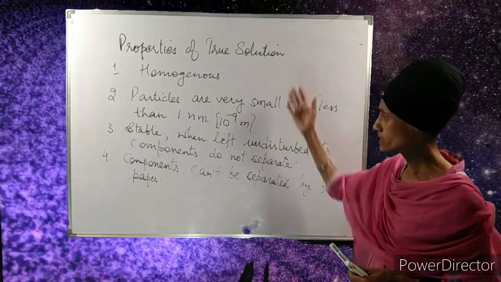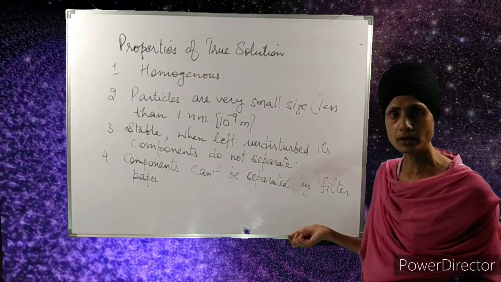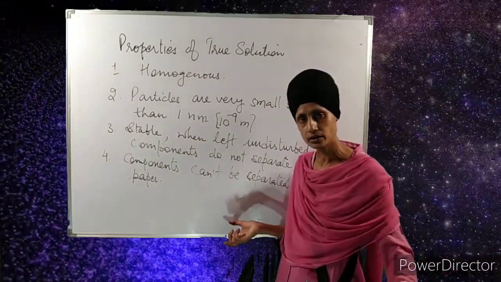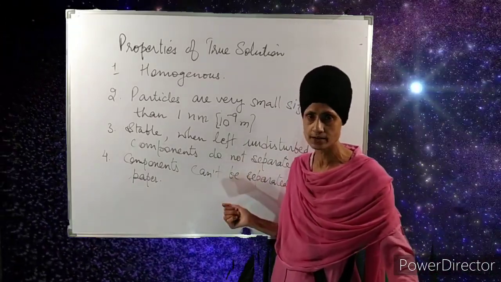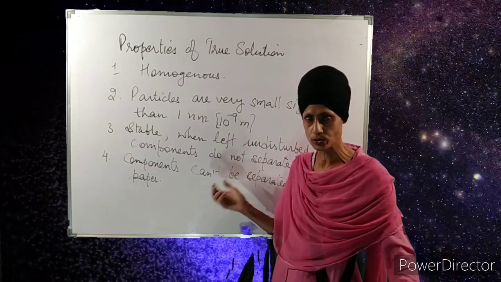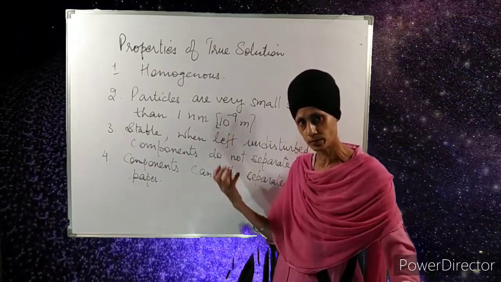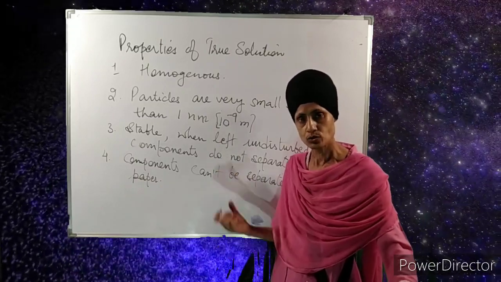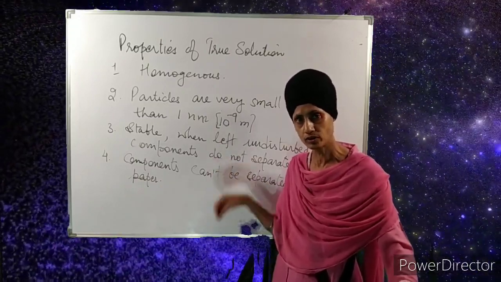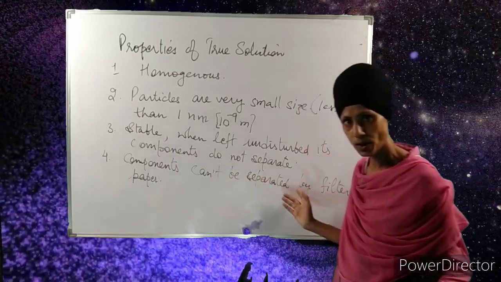So true solution particles easily pass through the filter paper, and the filtrate that we are getting contains both solute as well as solvent. It's not so that solute remains above the filter paper and only the solvent particles come out. In true solution, when we try to filter it, both will come down. So we are not able to separate them.